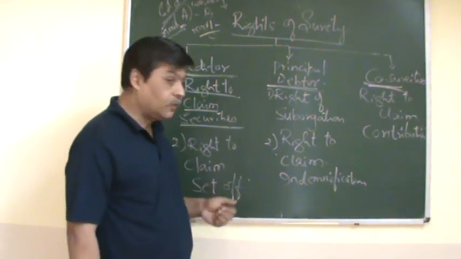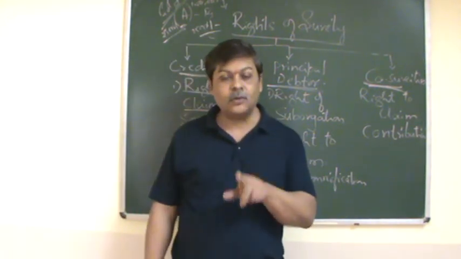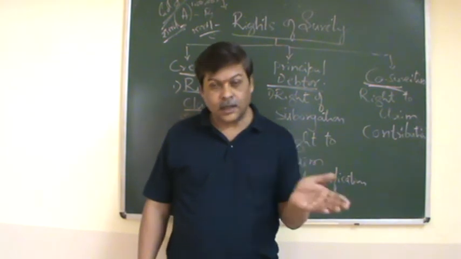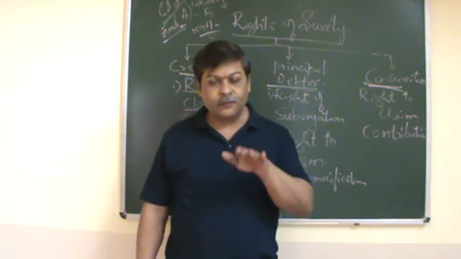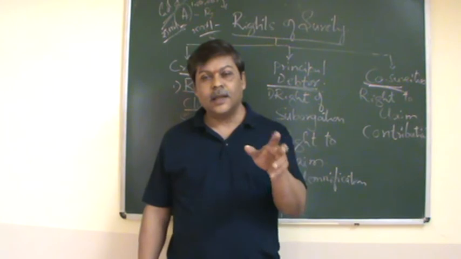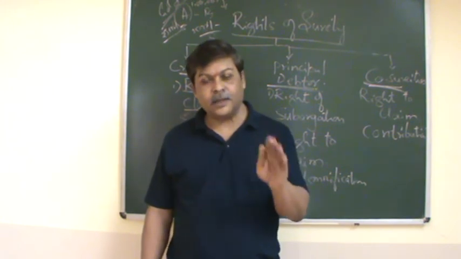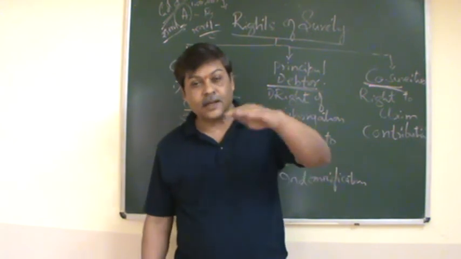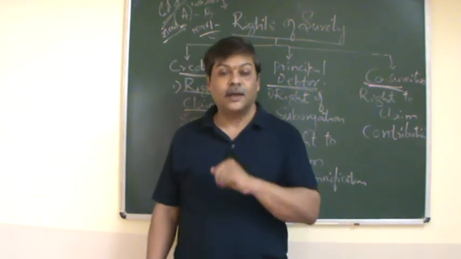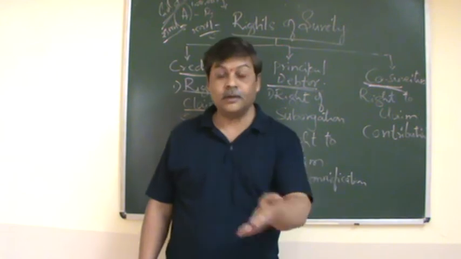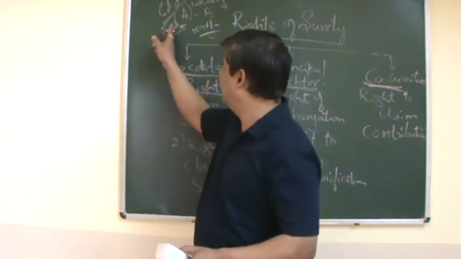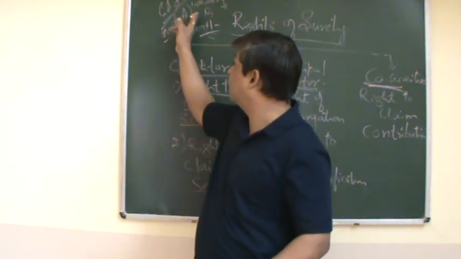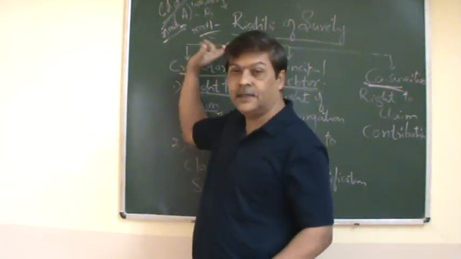The second one is the right to claim set off. Right to claim set off means, in case earlier to this contract of debt, there is any transaction that has taken place between the principal debtor and the creditor, where the principal debtor has advanced certain money to the creditor before the contract of debt. For example, this is the contract of debt: A has taken 1 lakh rupees from B and C is the guarantor.